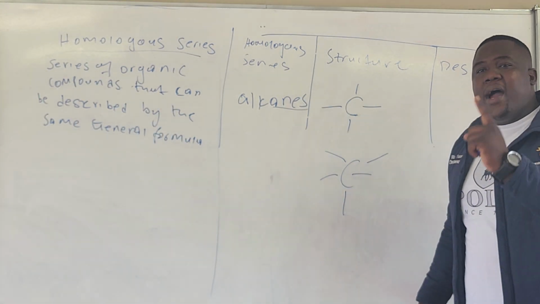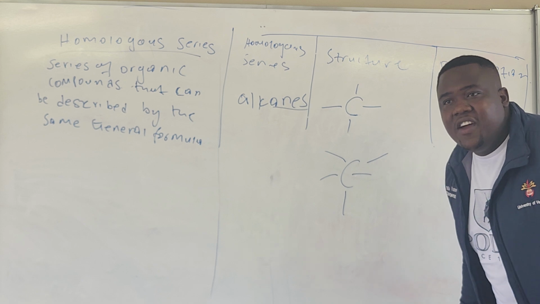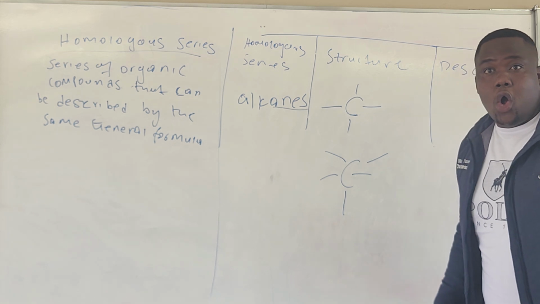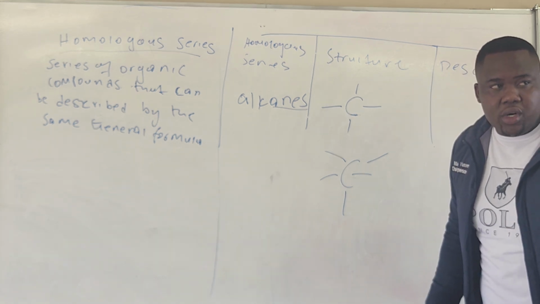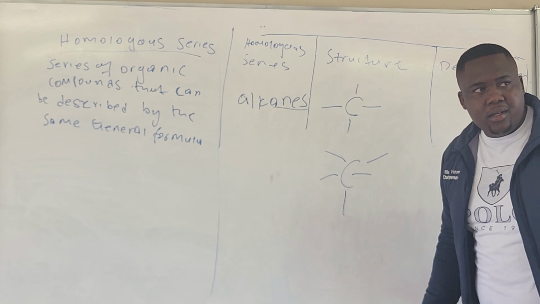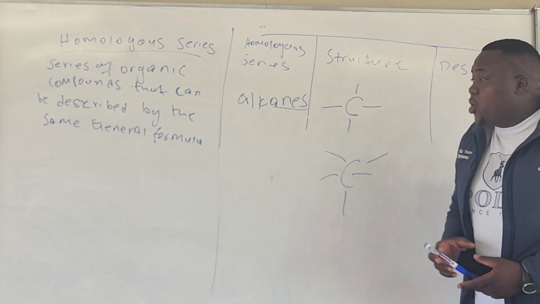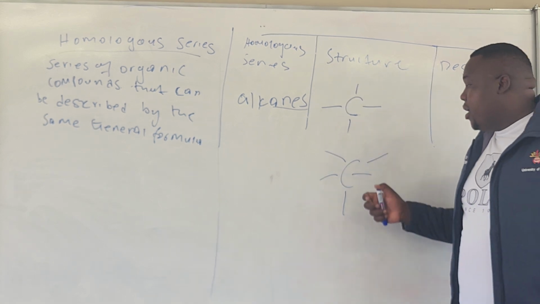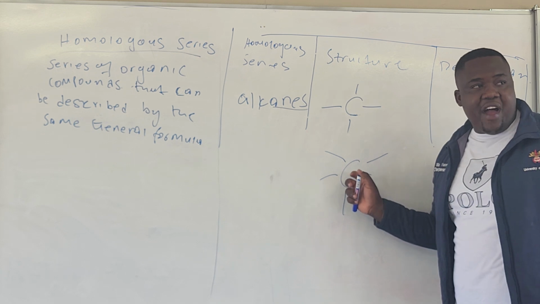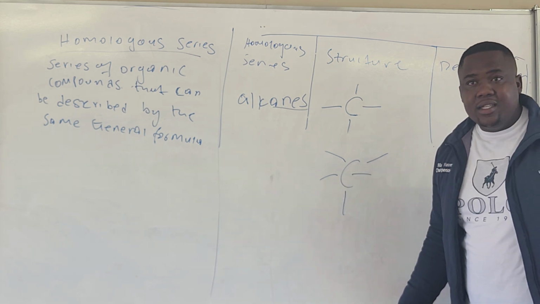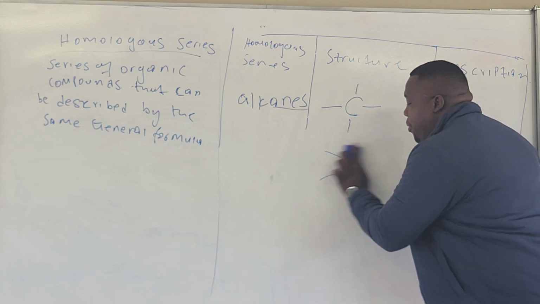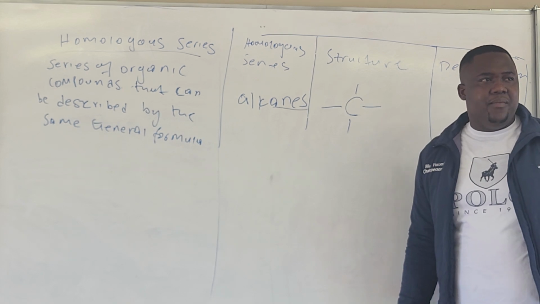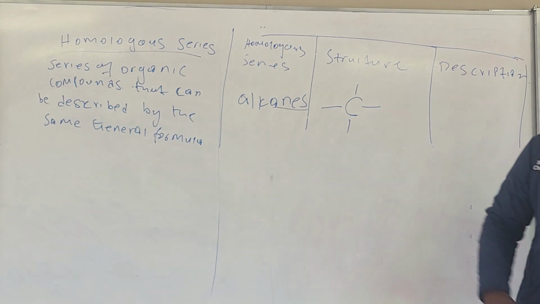Anytime you write a carbon bonding with 5 atoms, just know I am out of order. I am wrong, because carbon has got 4 valence electrons. It can only bond with how many? 4. Because I'm going to teach you how to draw this structure, in a situation whereby I draw carbon bonded with 5 or 6, just know that I'm out of order, right? Because carbon will bond with how many all the time? 4.